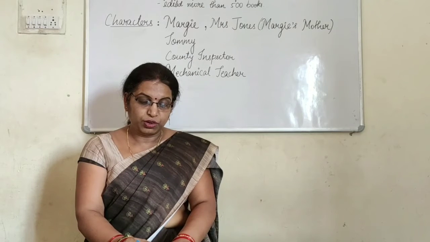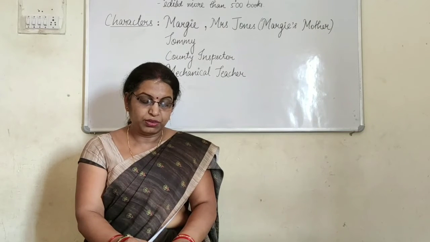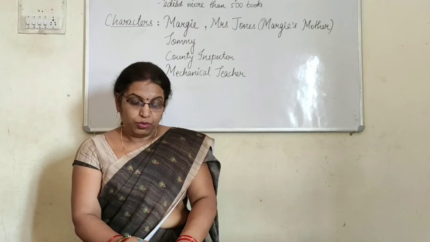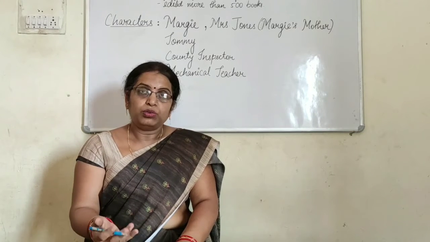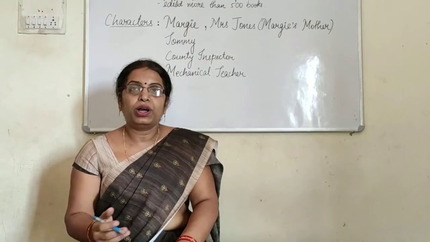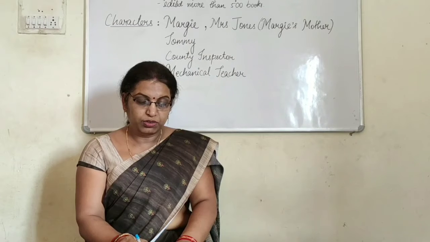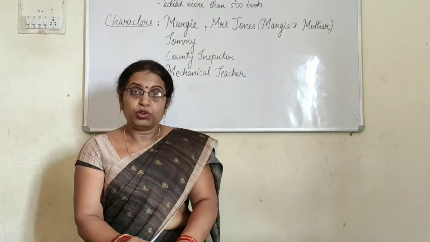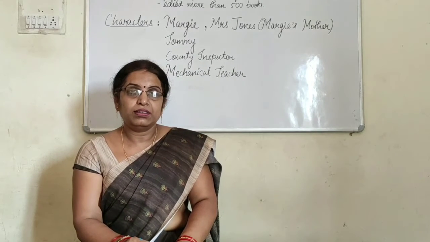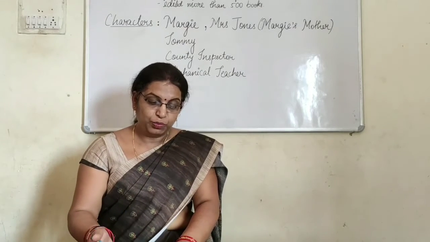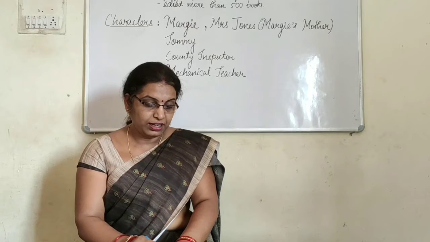So she said to Tommy, why would anyone write about school? What is interesting in the school? Why will anyone write about school in a book? Tommy looked at her with very superior eyes. Now Tommy was thirteen years old and he thinks that his knowledge is more than Margie's, and with his superiority he just looks at her.